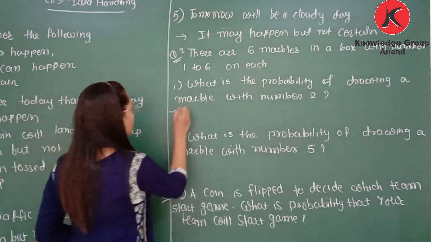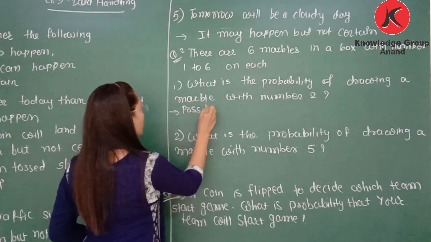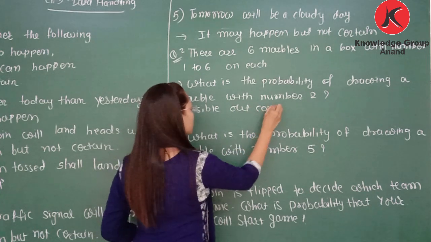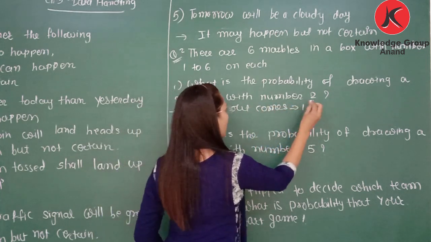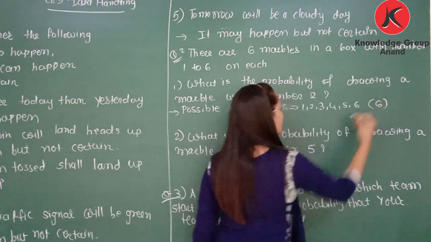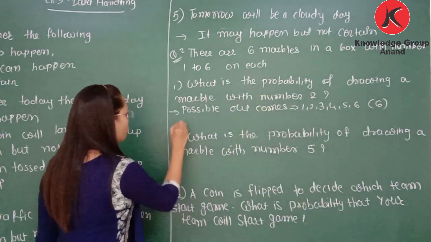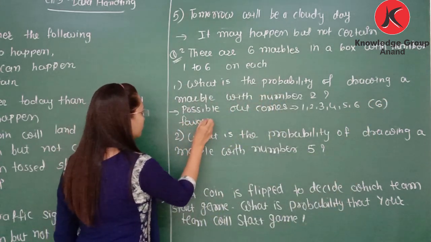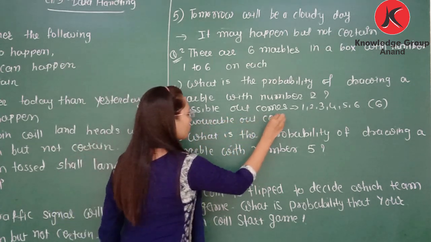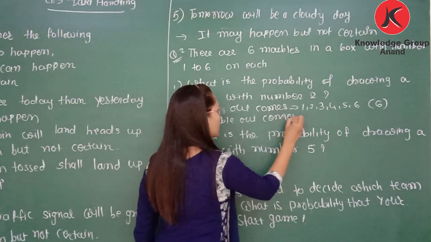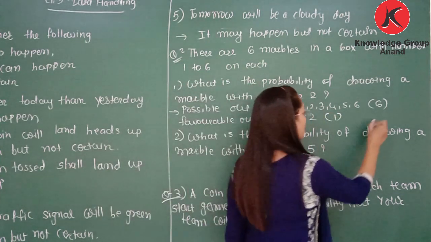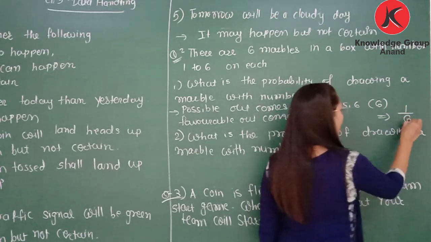So we can write possible outcomes will be 1, 2, 3, 4, 5, 6. So total 6 possible outcomes. And from there, favorable outcome, that is 2, is only one time. So probability is written as 1 by 6.